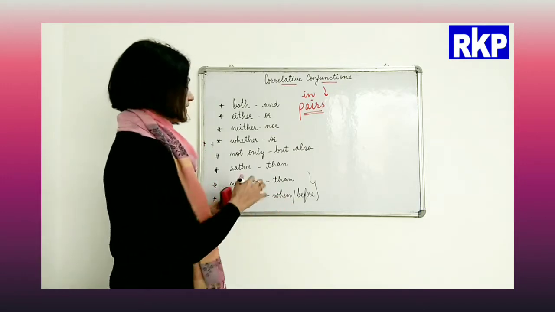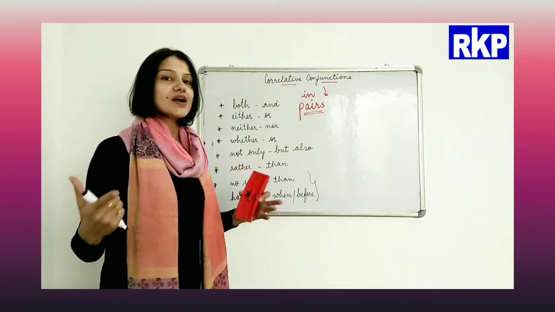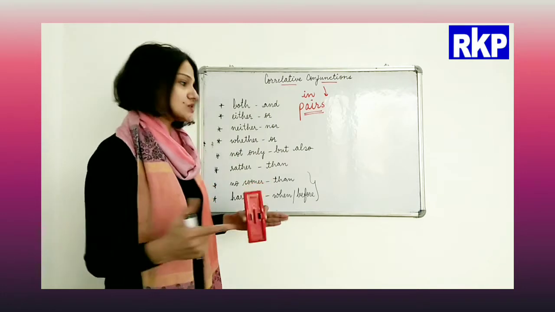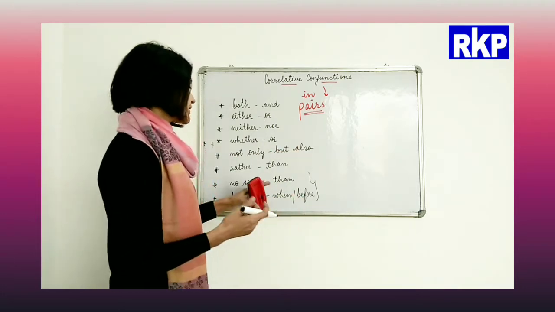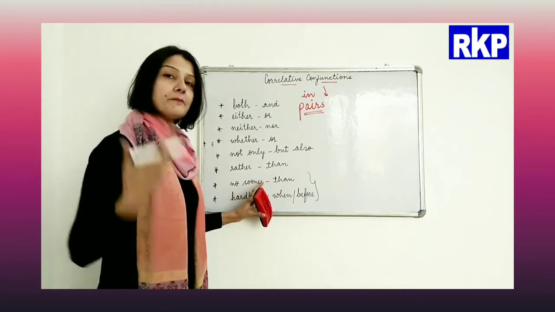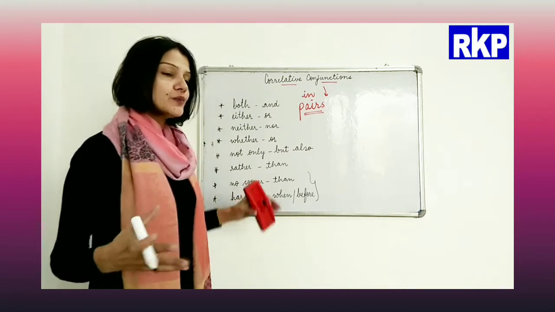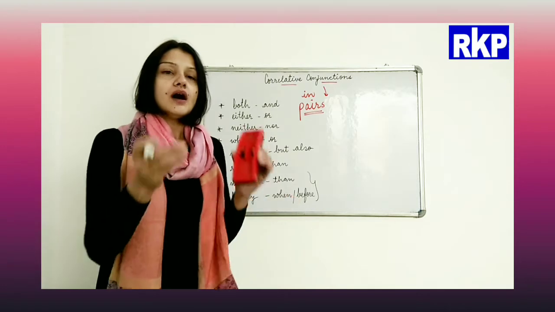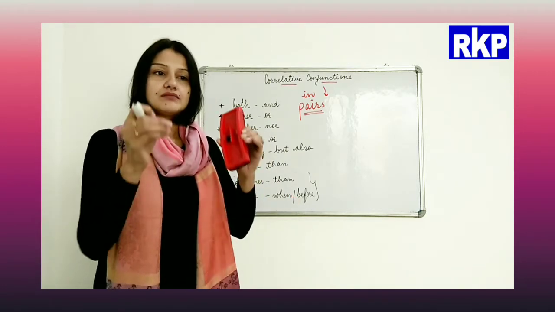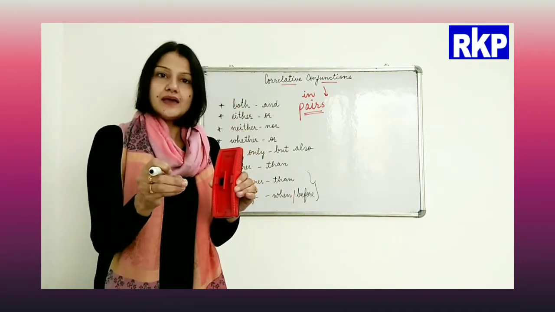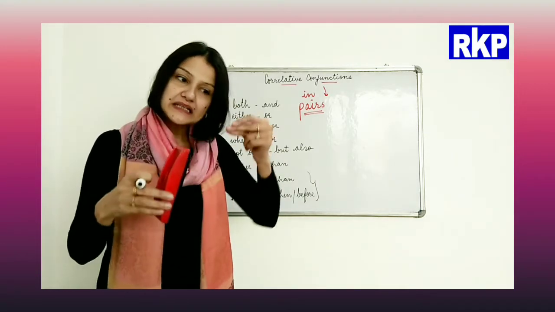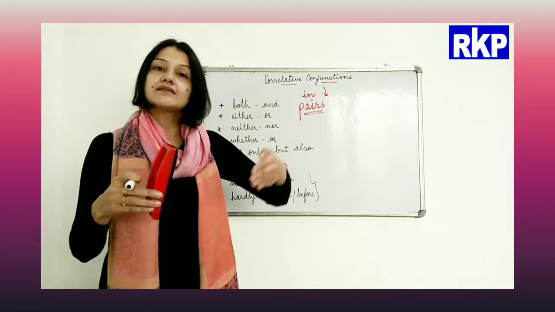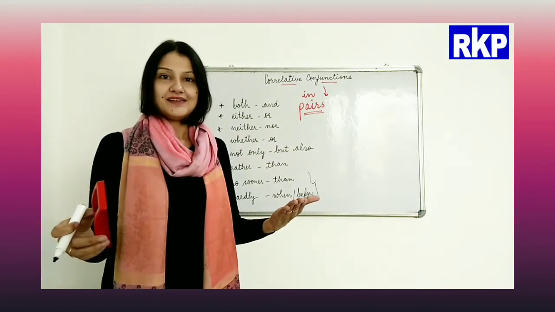Alright, so what are the situations where we use no sooner than, hardly when and before? Now beta, we use these two pairs when we want to say that one action happened, and the moment it got completed, immediately the second thing happened. Got it?